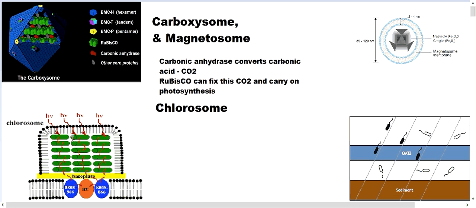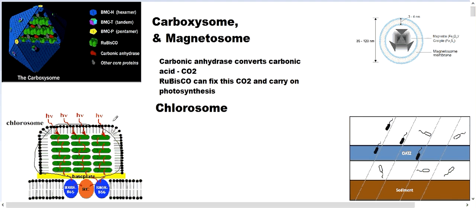The chlorosome works on the principle that even though light very rarely penetrates that depth in the water, even if one photon of light enters, it will utilize it. It will not waste it. There is a scarcity of light, and it will utilize every bit of it that it gets. You can see this part is the chlorosome, and there is the whole structure. This part is made up of chlorophyll and is arranged in a mesh-like manner over here.